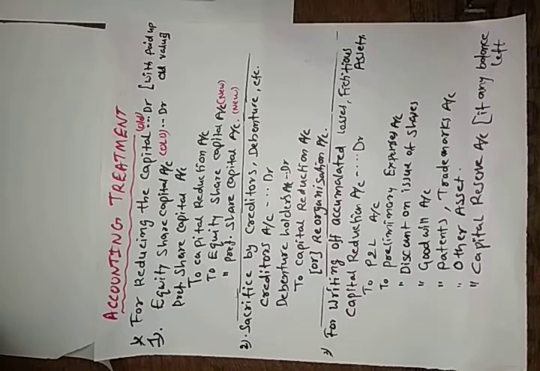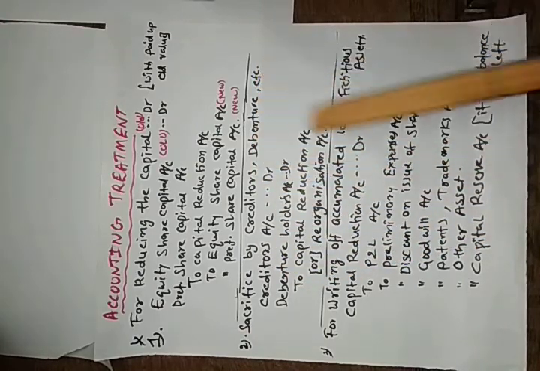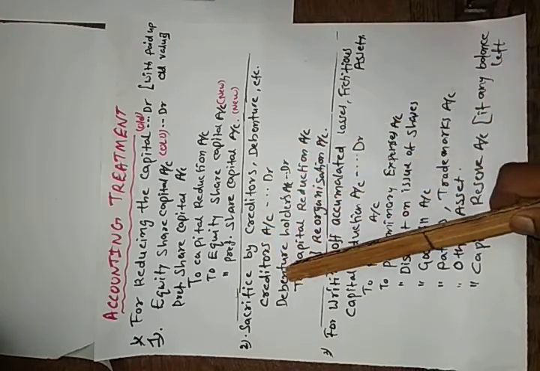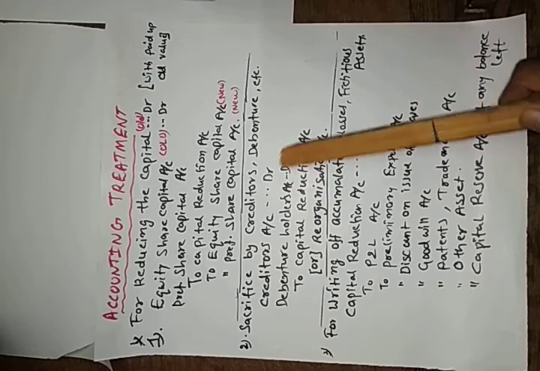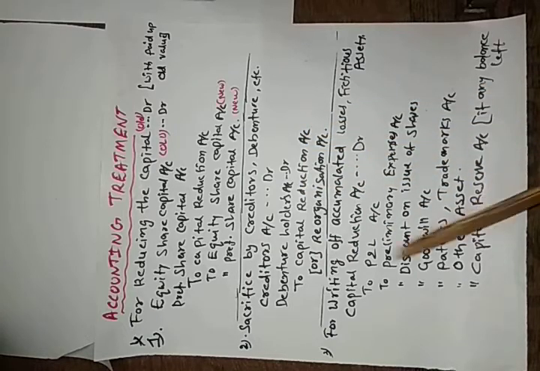And the second entry is for sacrifice made by creditors, debenture holders, etc. If any sacrifice has been made by them, we have to pass this entry. The creditors account is debited and debenture holders account is also debited, to capital reduction account or reorganization account.